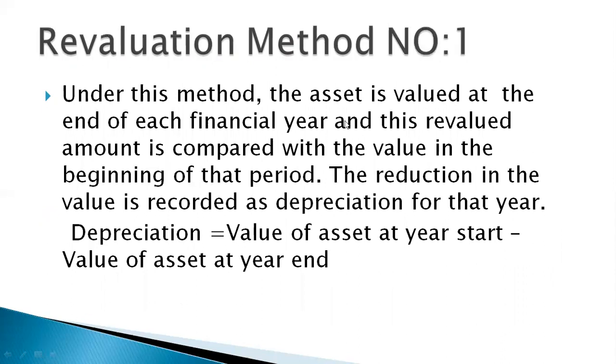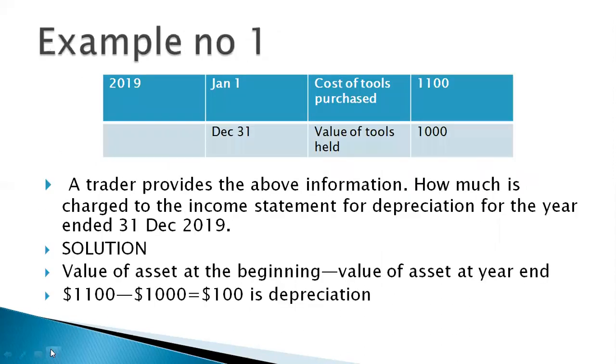Under this method, the asset is valued at the end of each financial year, and this revalued amount is compared with the value in the beginning of that period. The reduction in the value is recorded as depreciation for the first year. For every year, the formula will remain same. The formula is depreciation equals value of the asset at the year start minus value of asset at the year end. Example. A trader provides the above information: how much is charged to the income statement for the depreciation for the year ended 31st December.